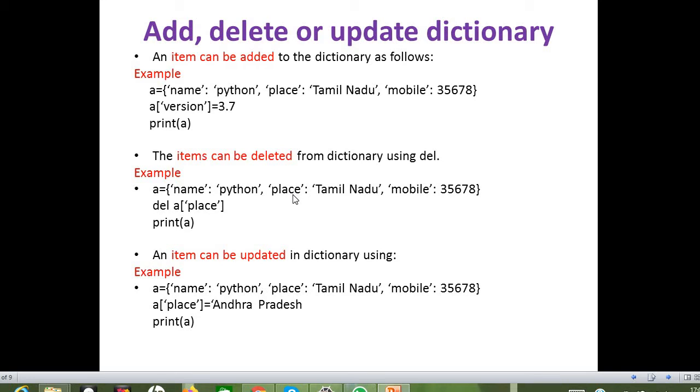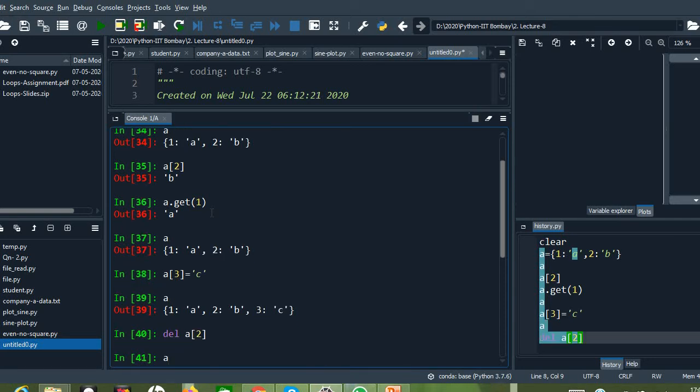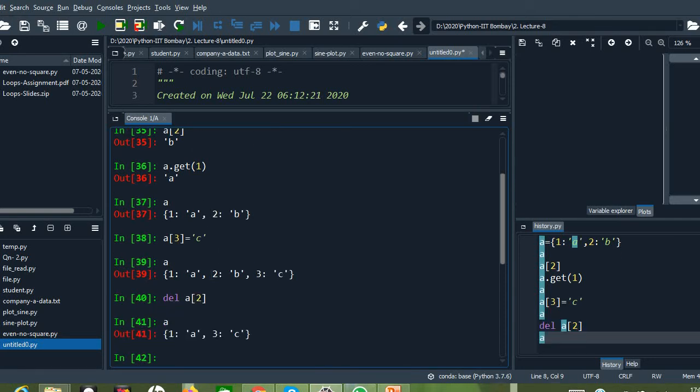So next we need to discuss how we can delete an element from the dictionary. Similar to the previous thing, for deletion we will be using a keyword del, right? So del space dictionary name, we are going to represent a key. So here del dictionary name and within square brackets I need to specify the key. Now if I check the dictionary, see the second item has been deleted from the dictionary, which we don't have in the output.